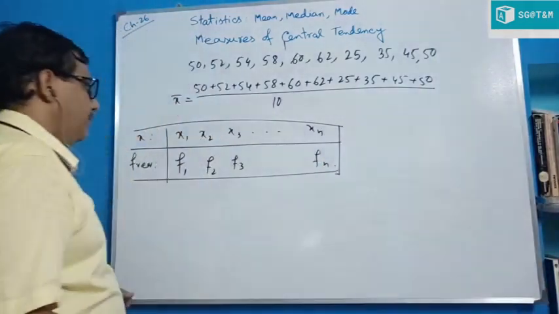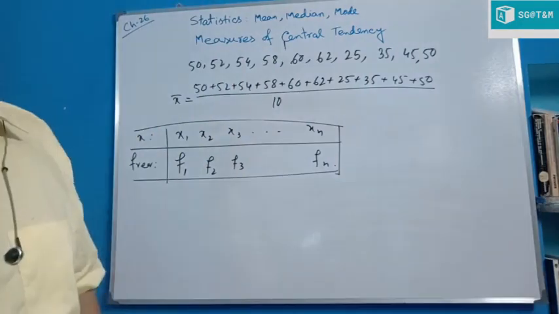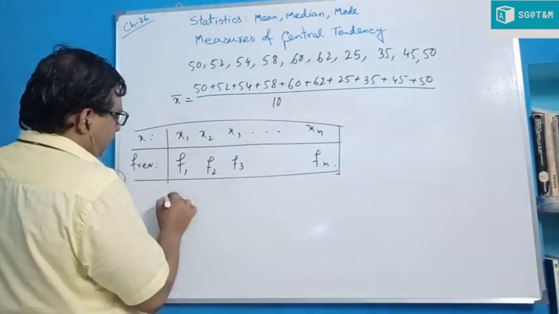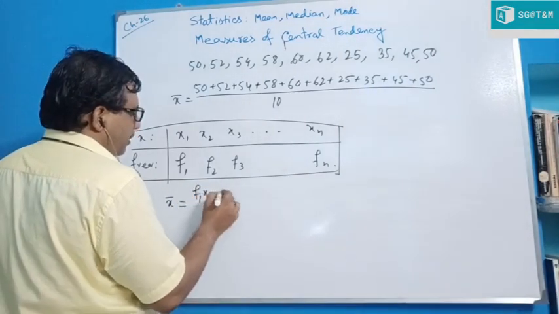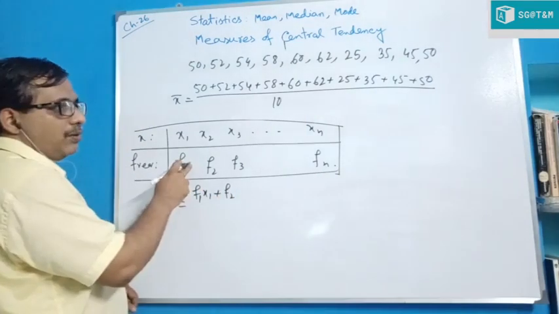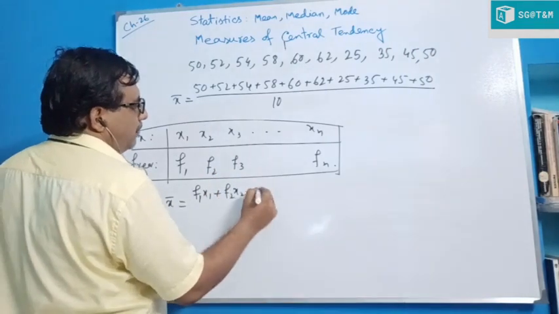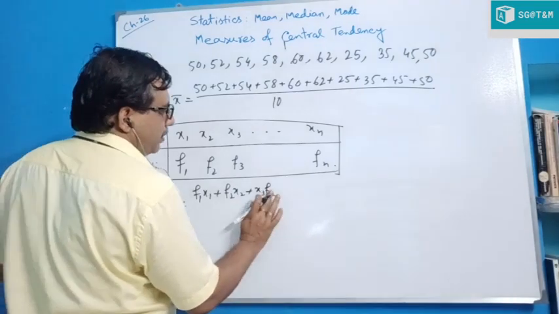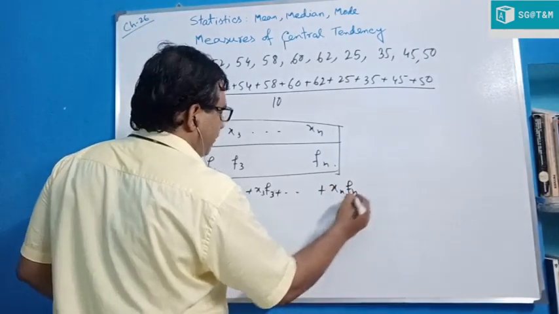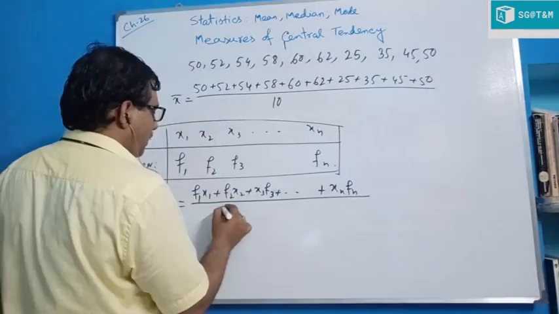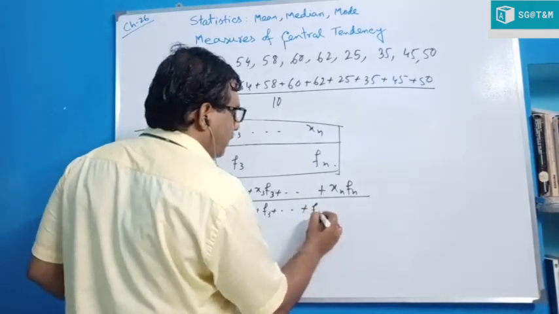Then if we find the arithmetic mean, x bar is given by f1 into x1, the first value multiplied by its frequency, the second value multiplied by the second frequency, the third value multiplied by the third frequency, in this way up to xn fn, divided by the total number of observations, that is f1 plus f2 plus f3, in this way up to fn.